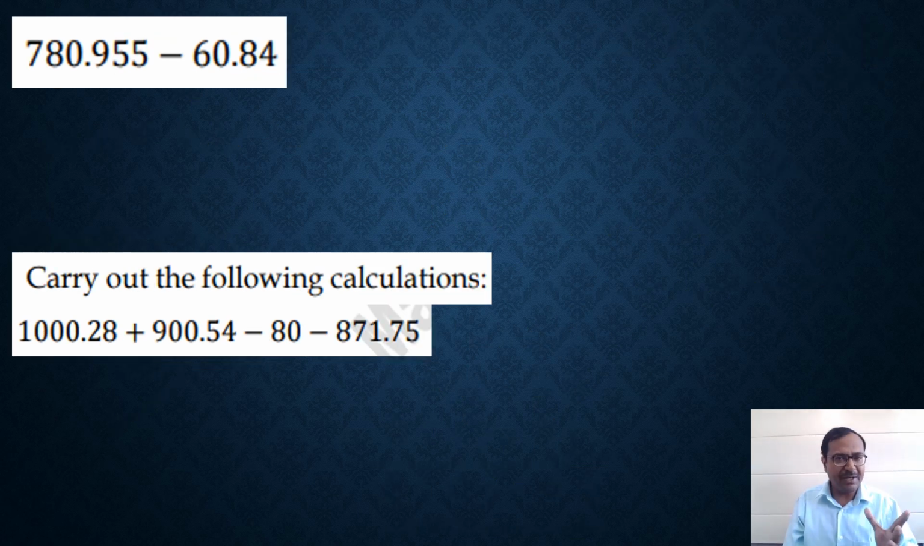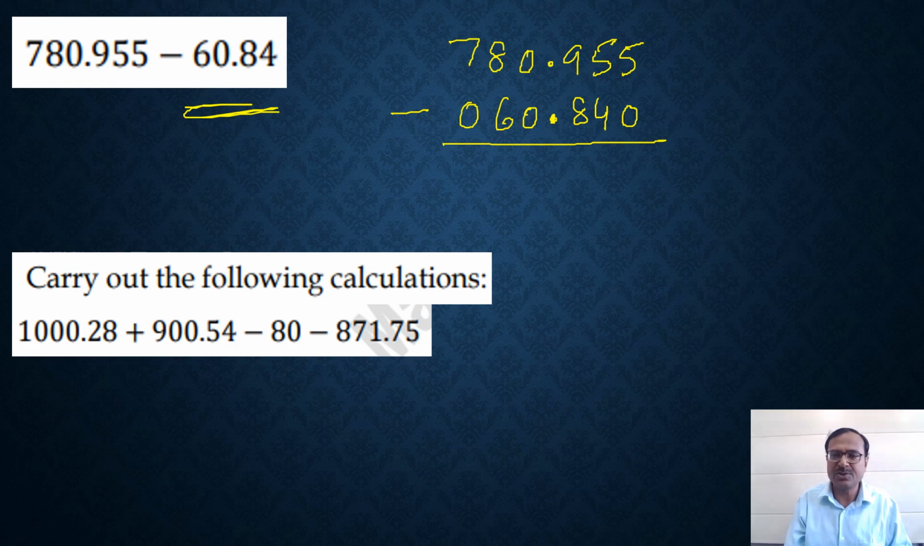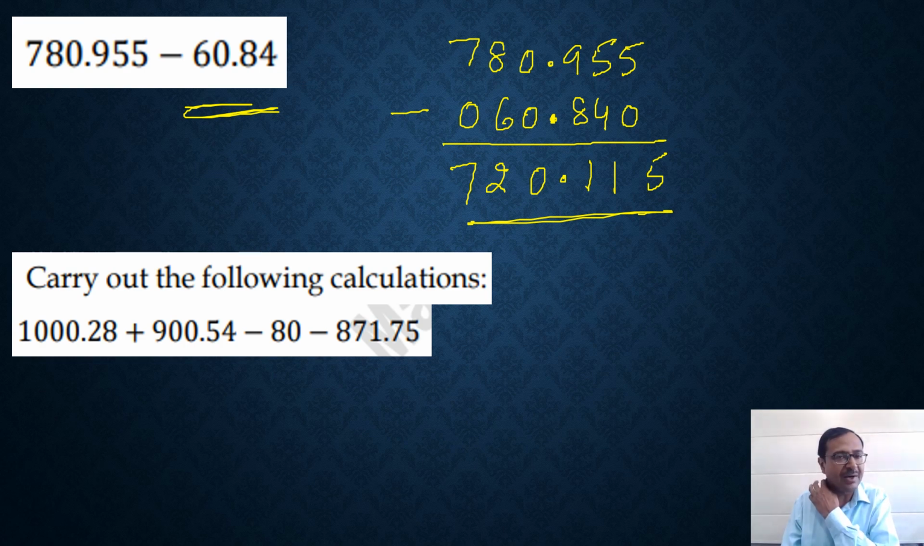Then in a similar way, you can follow the same method for subtracting the decimals. Like here I've taken one question, 780.955. I'll align the decimal of this 60.84. So I'll put the decimal here, 60.84. I'll fill in the blanks here by zeros, and then I'll perform the subtraction just like I do for whole numbers. So 5 minus 0 is 5, 5 minus 4 is 1, 9 minus 8 is 1, decimal. So 0 minus 0 is 0, 8 minus 6 is 2, and then we have a 7, and therefore the question ends up here with the answer 720.115.